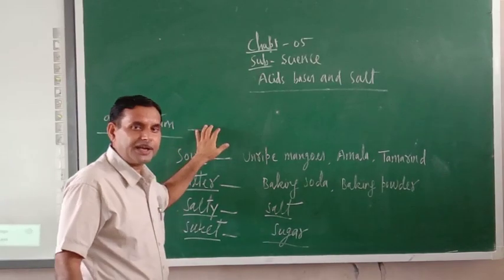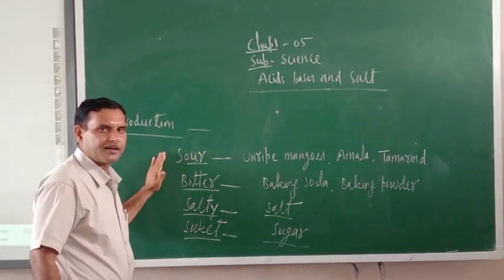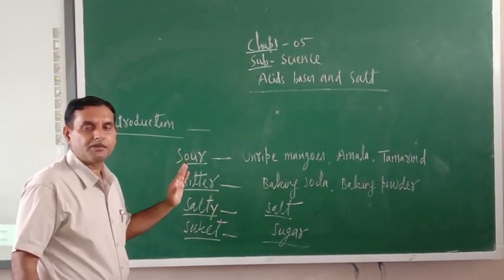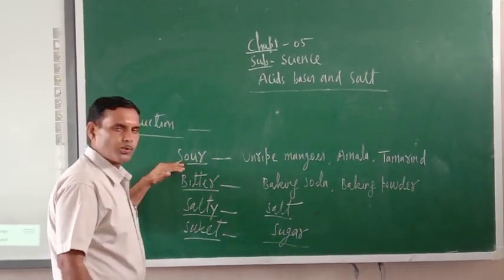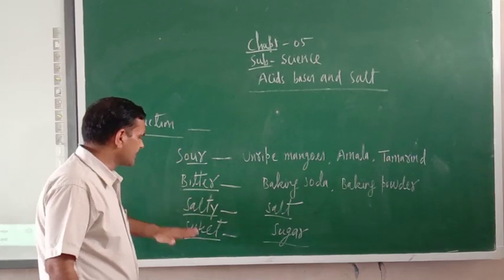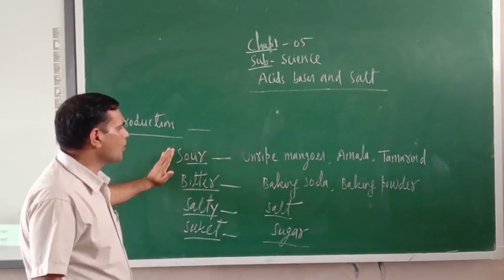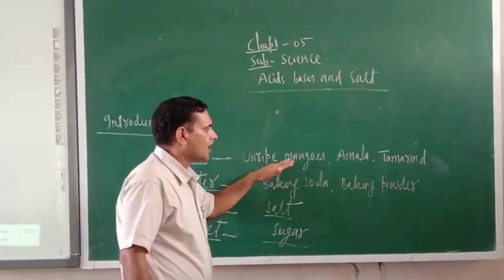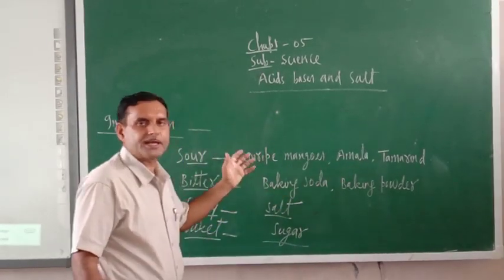Whatever we are eating daily in our food can also be classified on the basis of their taste. In our daily life, we come across so many substances which are sour in taste, bitter in taste, salty in taste, and sweet in taste. As far as sour substances are concerned, unripe mangoes, amla, tamarind are sour in taste.